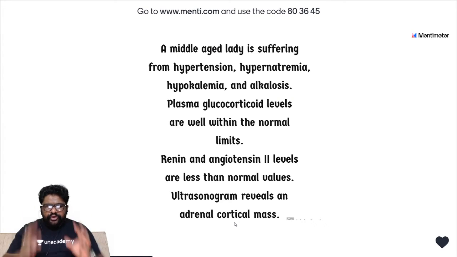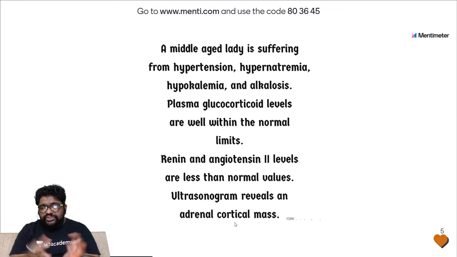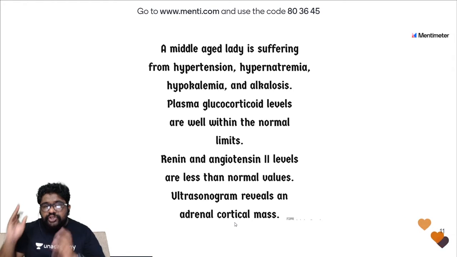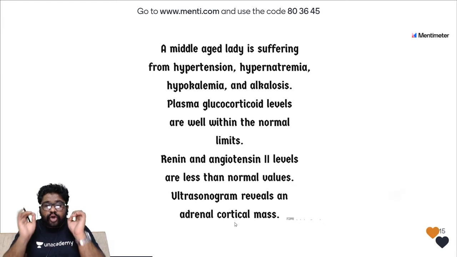This is the case. I'm going to give you enough time to read the case. Look at this. The lady is middle-aged. She's suffering from hypertension and there is hyponatremia, hypokalemia and alkalosis. Plasma glucocorticoid levels are well within the normal limits. Mark my words, you have alkalosis, you have hyponatremia, you have hypokalemia. Glucocorticoid levels are well within the normal limits. Renin and angiotensin 2 levels are less than normal values. Ultrasonogram reveals an adrenal cortical mass.